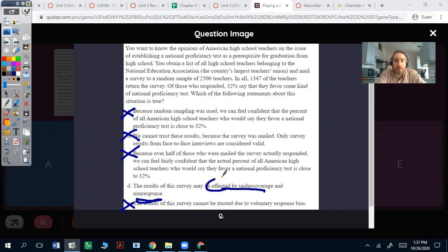So it's gonna affect the numbers. So it might be 32, it might be more, it might be less, we don't know. We can't be confident it's going to be close to 32, but we can't just dismiss the numbers. It's a survey, you conducted this survey, so we're going to pick this one. It may be affected by undercoverage.